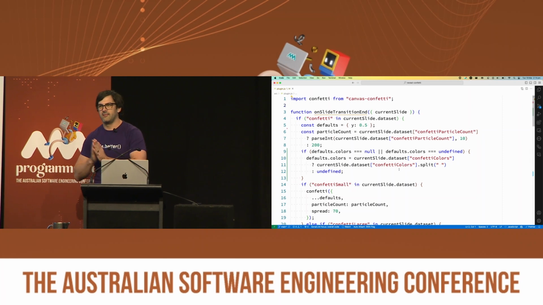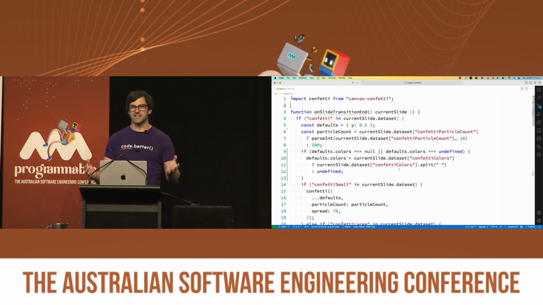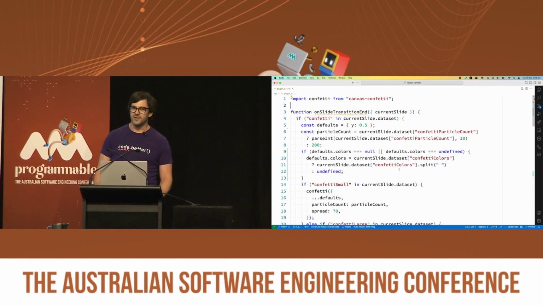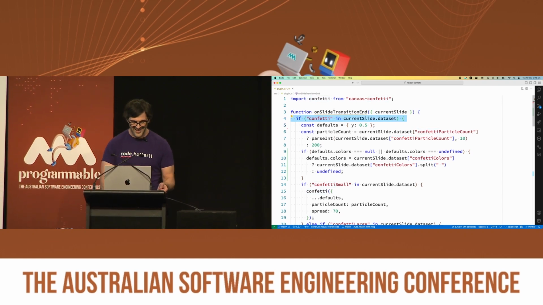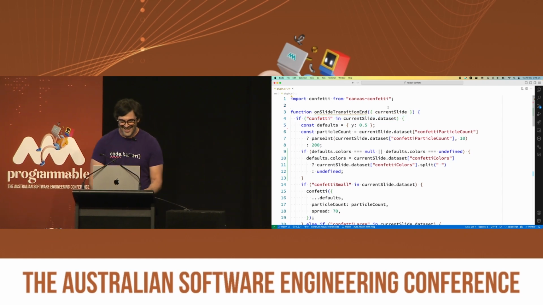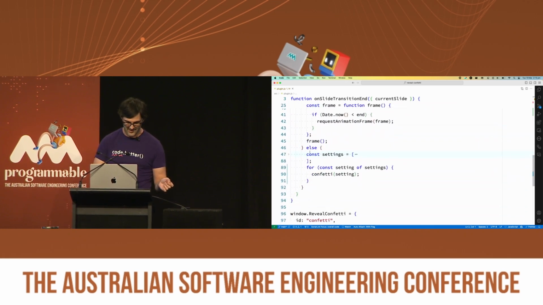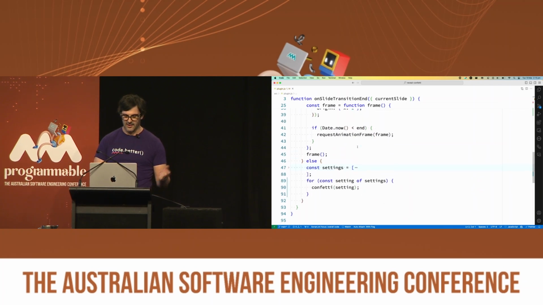I have a function here that does a silly thing. It's a function that works in my slide decks in Reveal.js, and this function throws confetti onto a slide if I add confetti to a data attribute in some of the HTML. It's fun. It turns out this function is also quite long. There's a big bunch of settings there. It's about 90 lines long. A lot of it's settings.